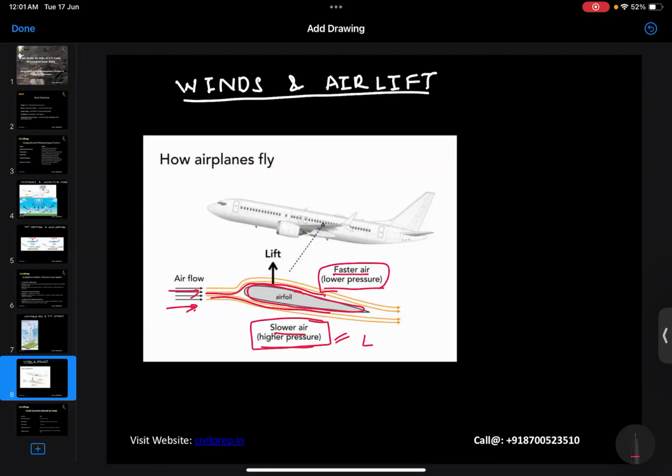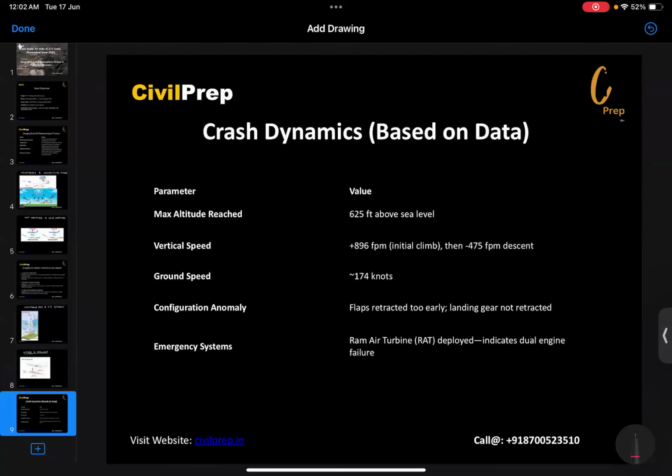If there is low pressure, which forms when the wind is warm, and this condition is present here, it may result in lower lift. So this is the thrust and this is the lift condition. If the proper thrust is not provided or it is declining, it will result in declining lift as well. So this is another condition which may result in the decline of the aircraft system.